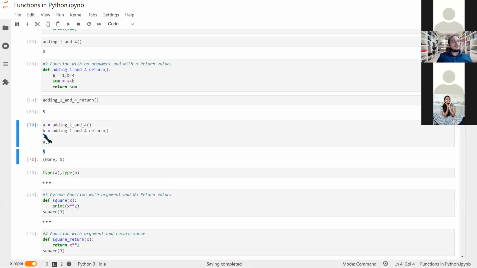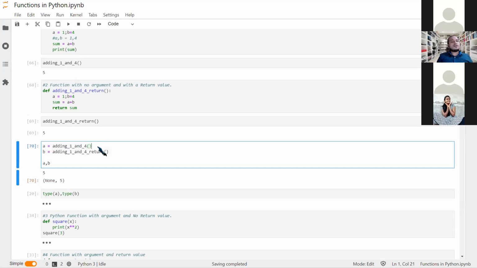So this 5 is just an output for a. A is equal to adding 1 and 4 because it is just printing it out. And this a comma b is here None and 5. So what do we observe? That when we run the function, this first one with no return statement, we just run all the arguments inside the body of that function, and there is no saving of anything, like we don't get to save it.